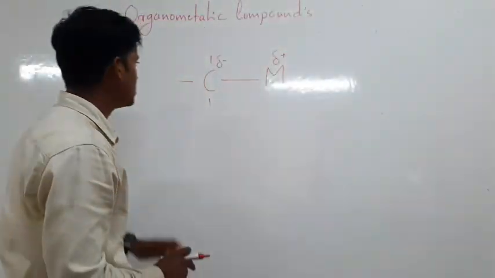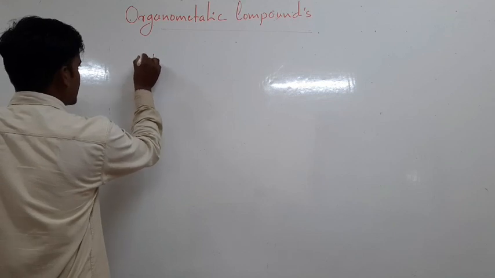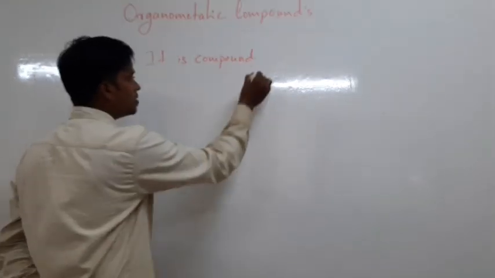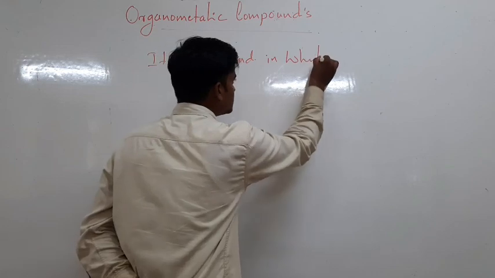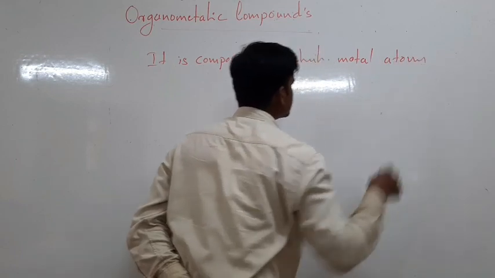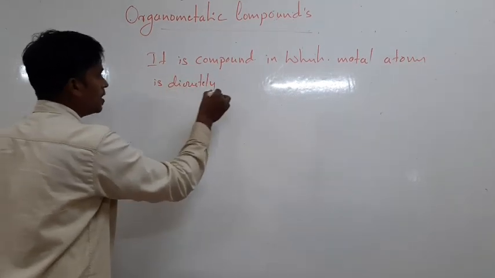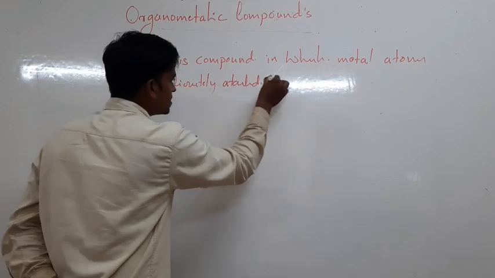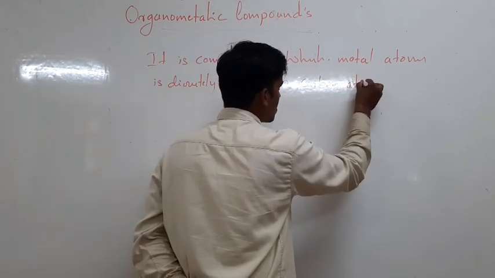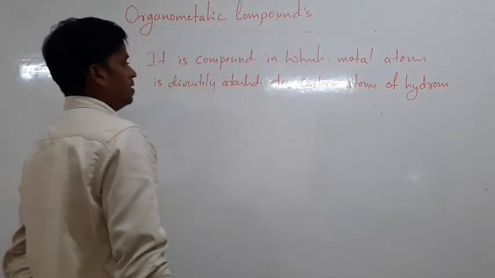In organometallic compounds, as you already know, it is a compound in which a metal atom is directly attached to a carbon atom of a hydrocarbon.